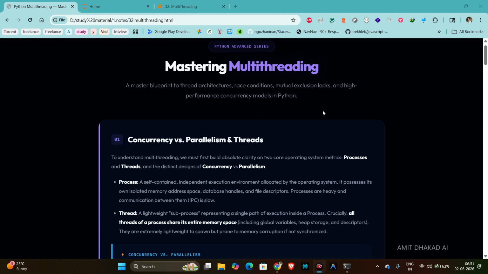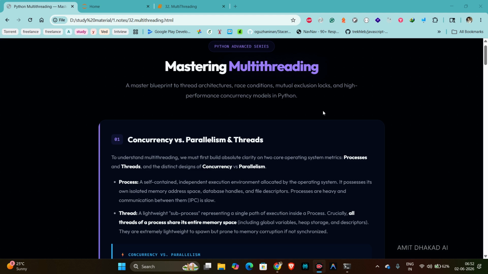In technical terms, a process is an independent execution environment with its own memory address space. When Python runs your script, it creates one process for it. Processes are safe and isolated, but they are heavy: starting one takes time and memory.